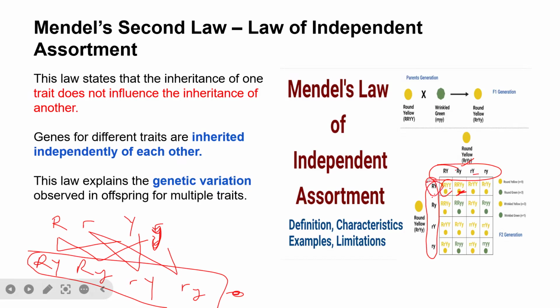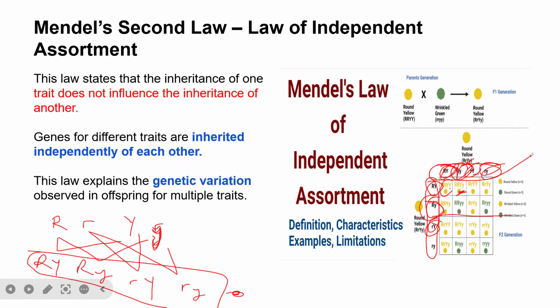And then this also again would cross with this. That's why we have capital R, capital Y, small y. And then this one also will cross with this again. So that's why we have capital R, capital Y, small y. And then this one again will now cross with this. So that's how it follows. So we do with this. Then the next one is this one with this. Sorry, it will start with this, then cross with this, cross with this, cross with this, and cross with this. That is why we have all this.